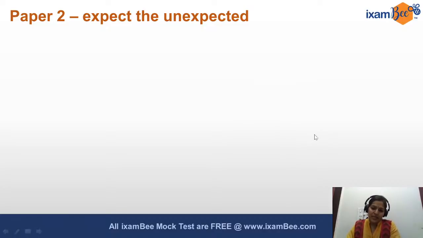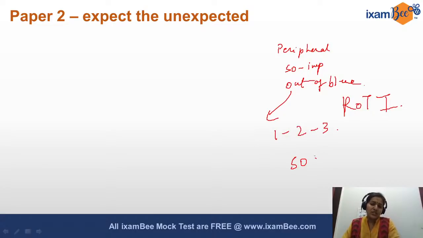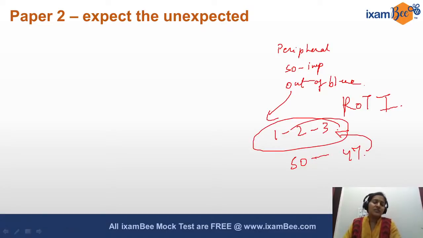Have that acceptance that there can be some questions which you were not expecting, or which are peripheral topics, or not so important topics, and still out of the blue they have asked them. Remember ROTI. How many questions of such nature can there be? 1, 2, at the max 3 out of your 50 questions. Will you sacrifice your other remaining 47 questions for these 3 questions?